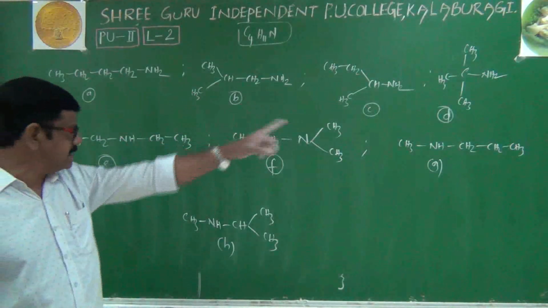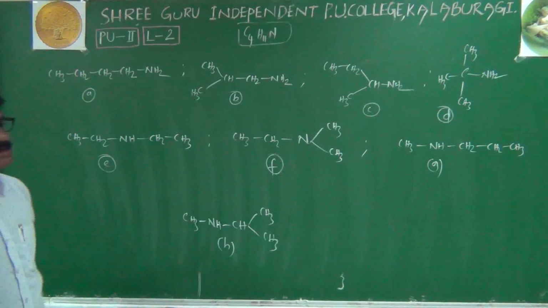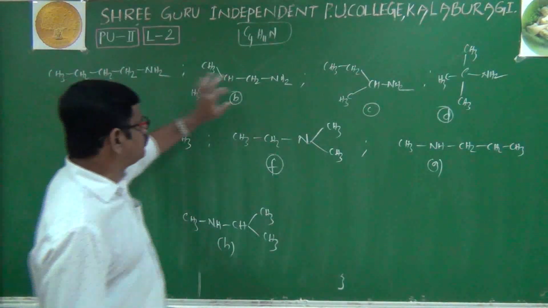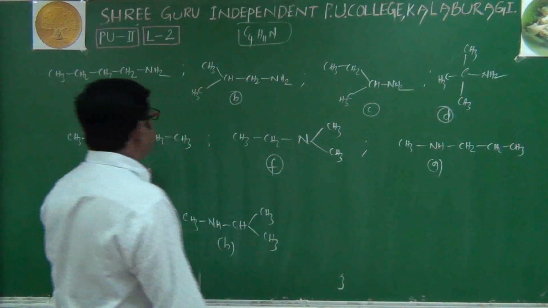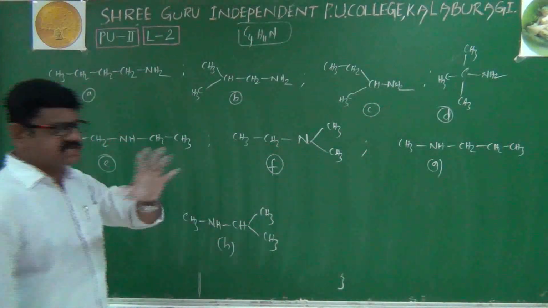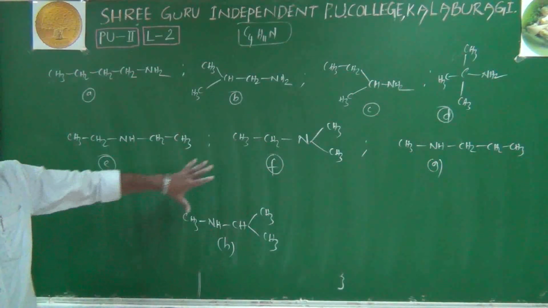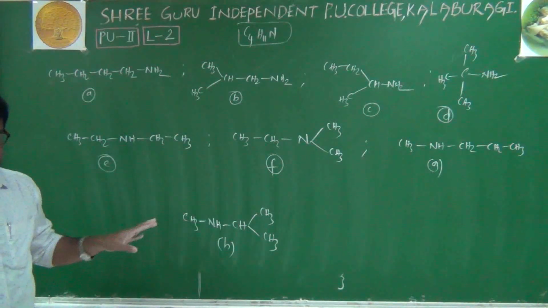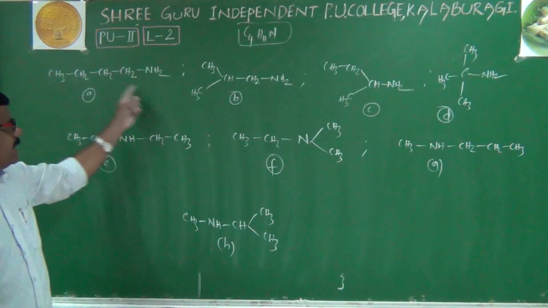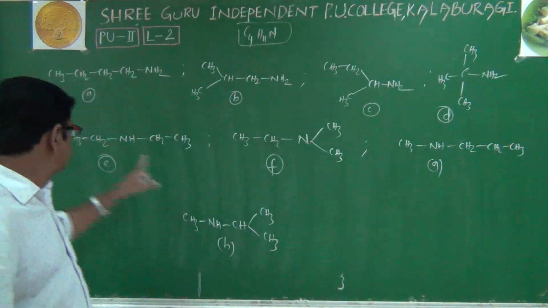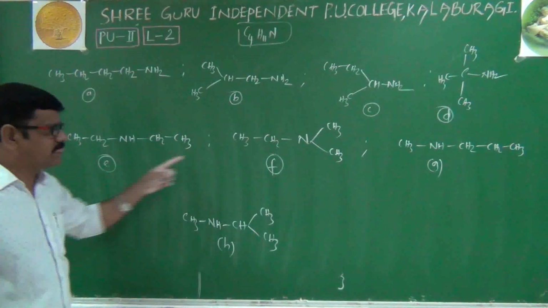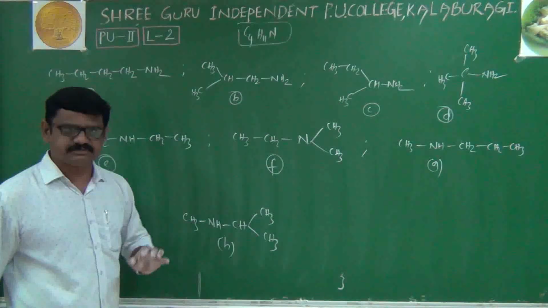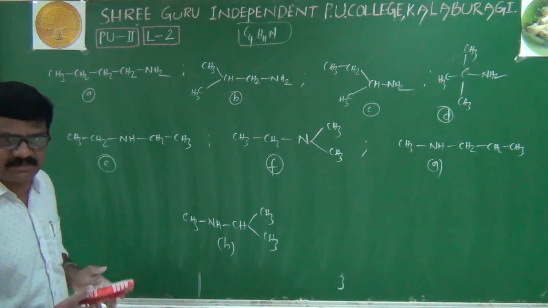A, B, C, D, E, F, G, H. That means for this molecular formula, a total of 1, 2, 3, 4, 5, 6, 7, 8 structures are possible. If you want to check, all have the same molecular formula, no doubt. A, B, C, D are primary amines. E is a secondary amine. F is a tertiary amine. G is again a secondary amine, and H is also a secondary amine. It includes all types of amines, doesn't matter.